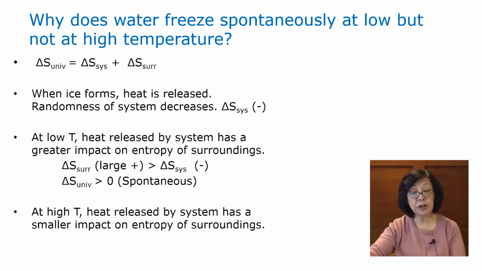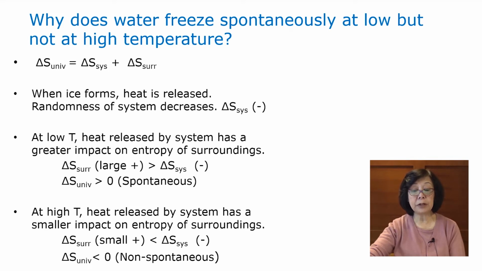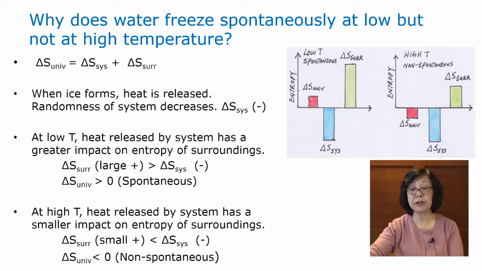At high temperature, the heat released by the system has a smaller impact on the entropy of the surroundings. Now, when I say high temperature, I mean temperature of the surrounding. So this entropy change of the surrounding will be small positive, while the entropy change of the system will be a large negative, resulting in overall the entropy change of the universe being negative, meaning the reaction is non-spontaneous.